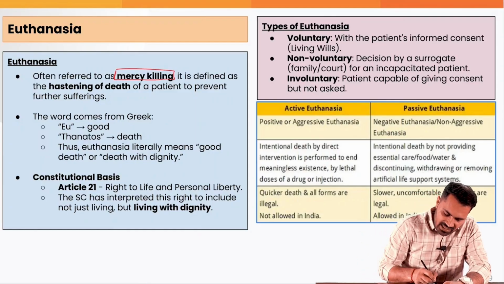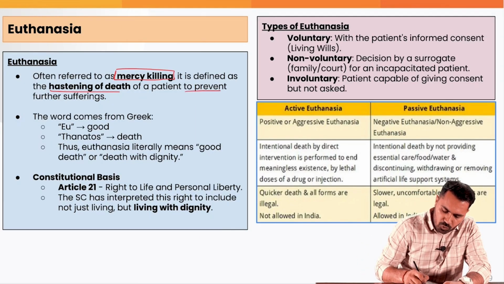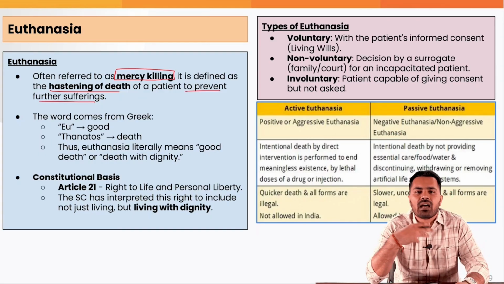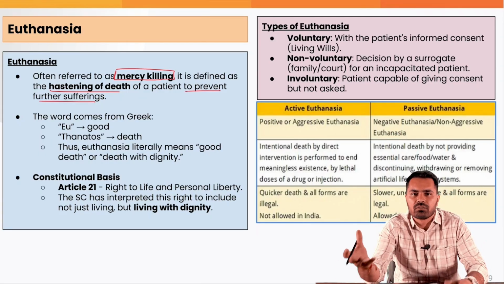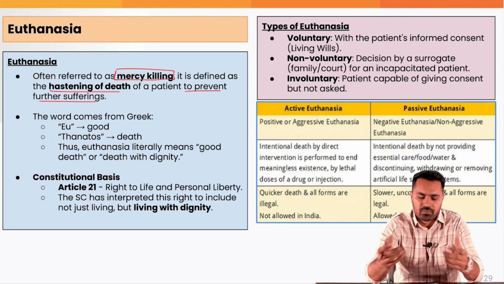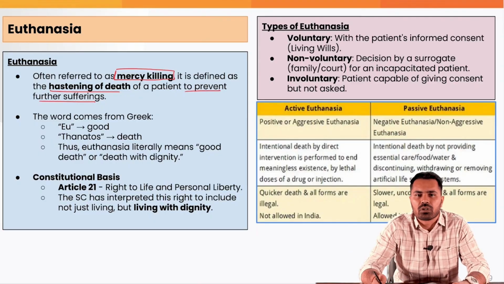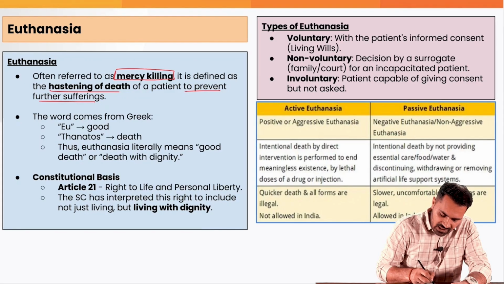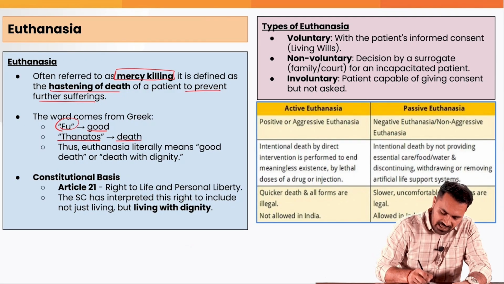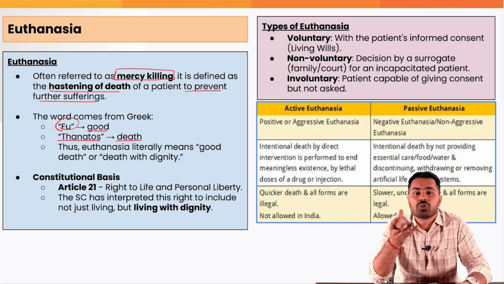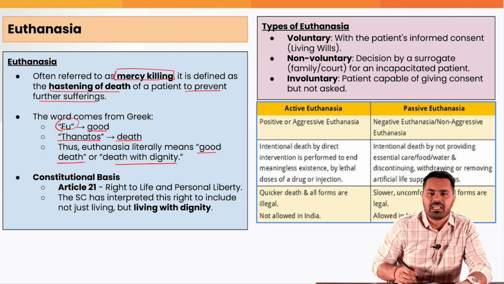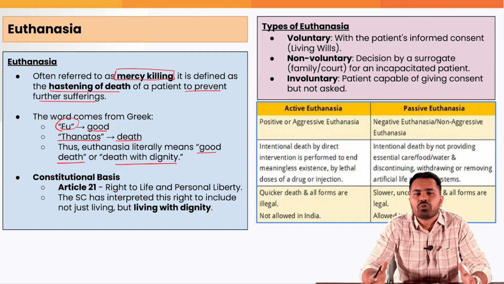So it is defined as the hastening of death of a patient to prevent further suffering. Hastening of death means you are allowing him to die naturally before time by withdrawing the life support on which the person is alive till now. Now this word comes from the Greek words eu meaning good, and thanatos meaning death. Euthanasia means good death, or death with dignity. Fine, so this is the meaning of the term euthanasia.